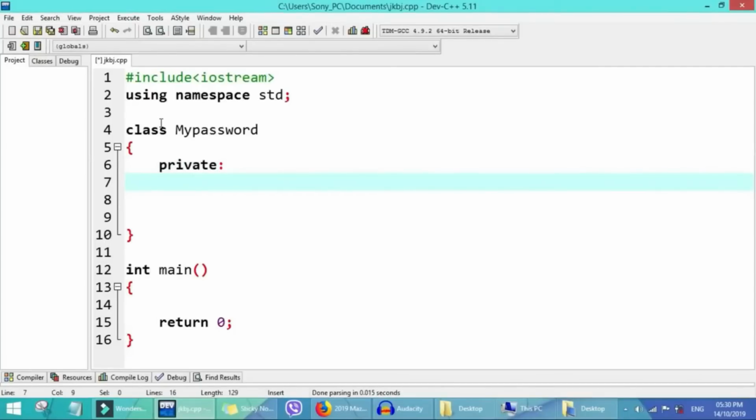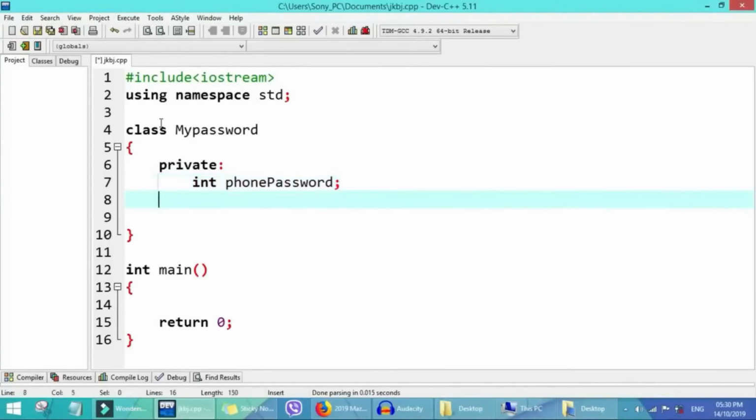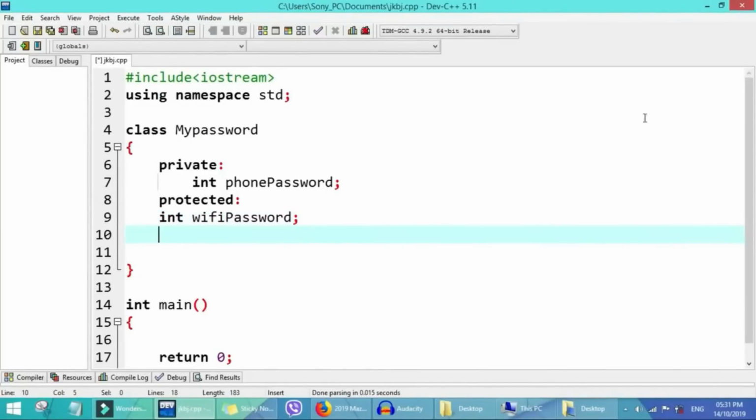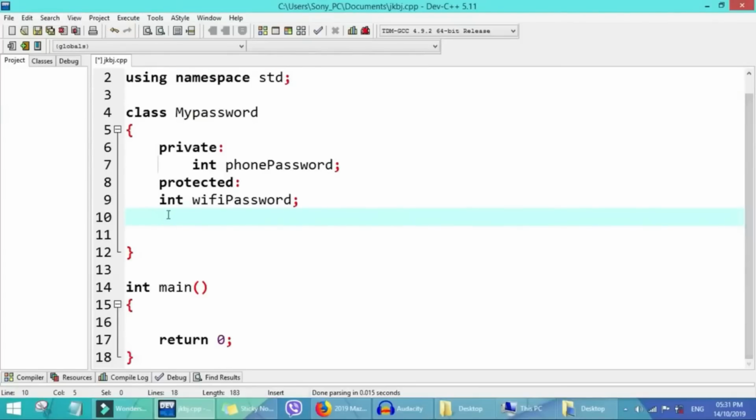For private we say int phone password, then protected member we say int Wi-Fi password. So if we don't write these two, now we go create our public function. We go initialize this member data.